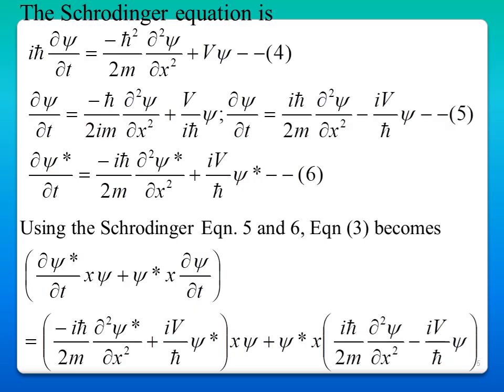Now substitute equations 5 and 6 in equation 3, and we get minus i h cross by 2m dou squared psi star by dou x squared plus i V by h cross psi star, into x psi, plus psi star x into i h cross by 2m dou squared psi by dou x squared minus i V by h cross psi.